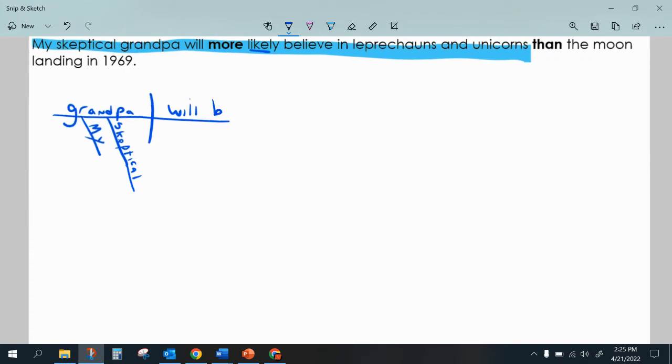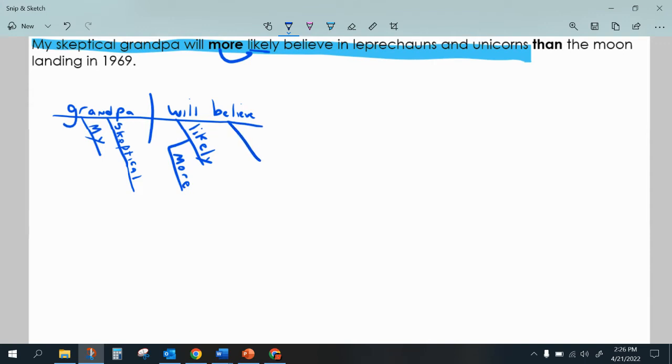So let's say will believe, likely believe. It's a really bad K. Did everyone pick up on how bad that is? Look at that. What's wrong with me? I've never drawn the letter before. Will likely believe, but it's more likely. Do you see how it's more likely? So let's take that word more off of likely. And that's going to be my comparative word, which I'm really going to need.